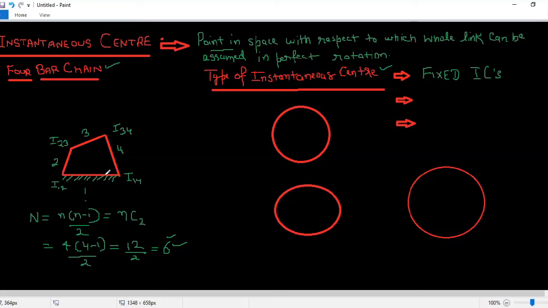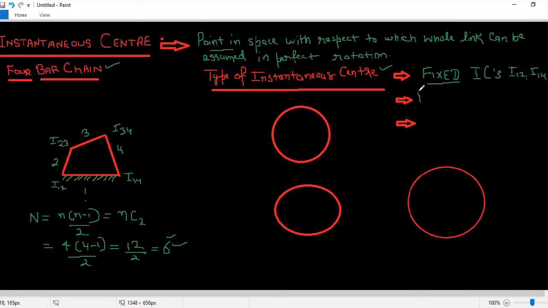So if in this diagram I have to write which are the fixed instantaneous centers, I will write that I12 as well as I14, both of them will behave like a fixed center, which stays where it is and does not move. So this is my fixed instantaneous center.